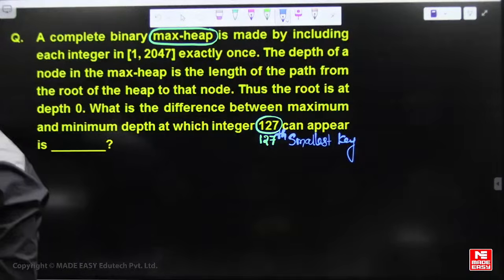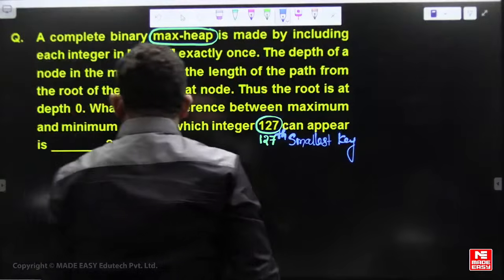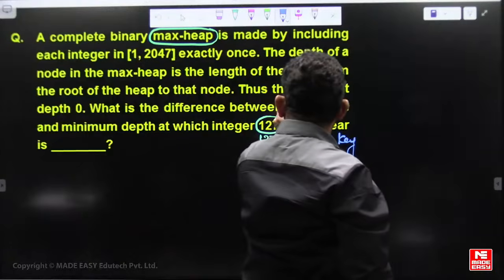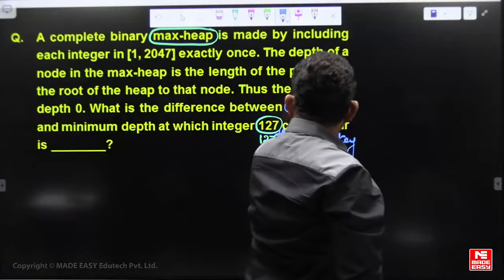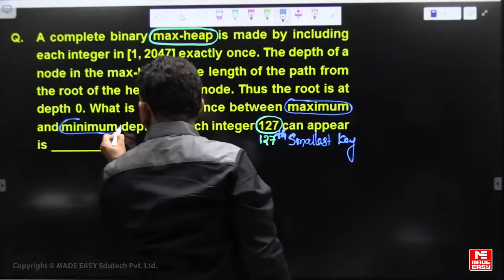Separately answer what is maximum depth and minimum depth. Instead of a direct answer to the question, write the separate answers. What is the maximum depth for this key and the minimum depth for this key?